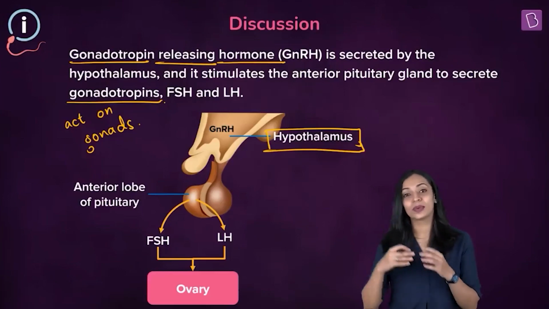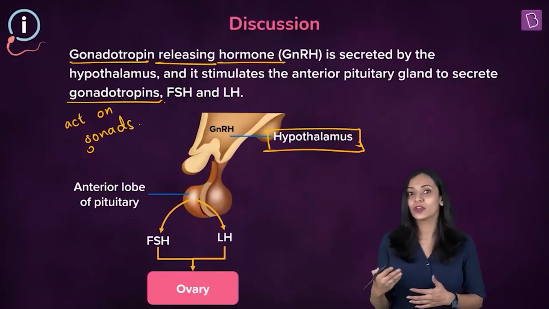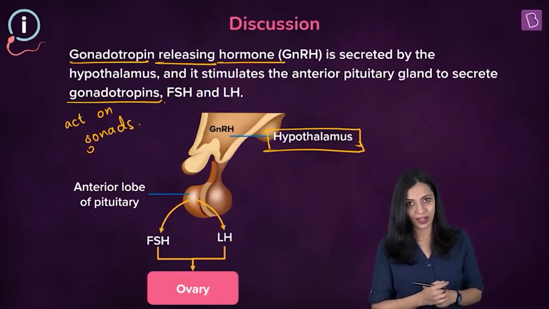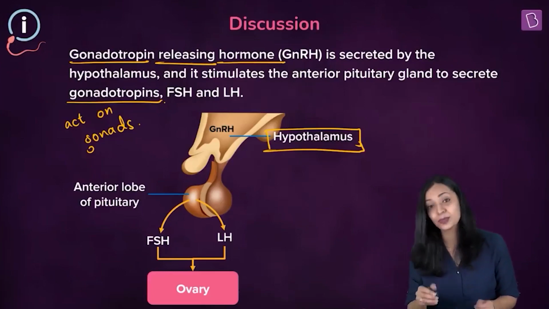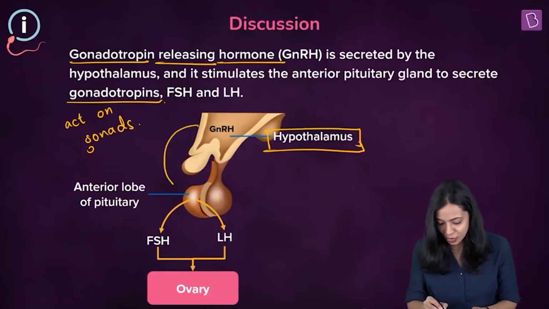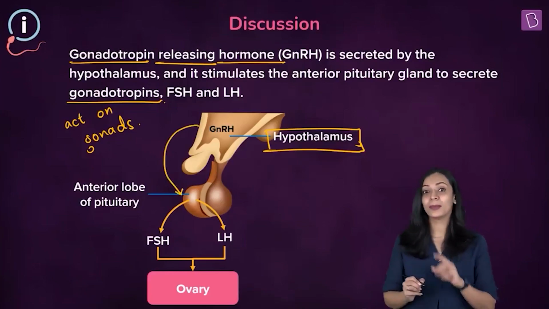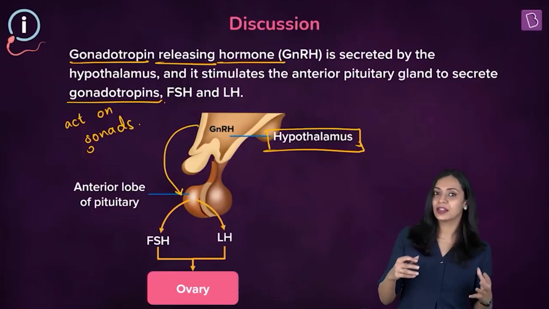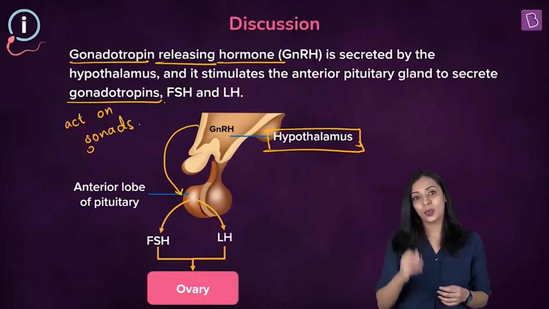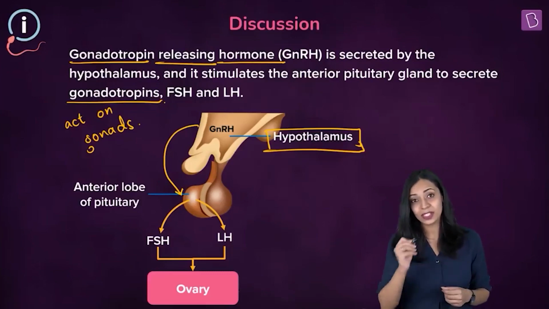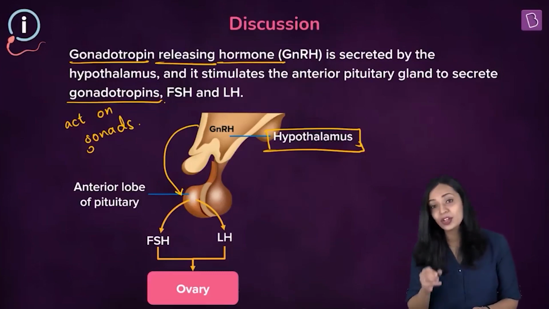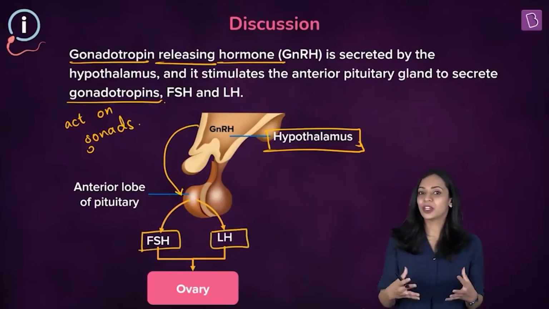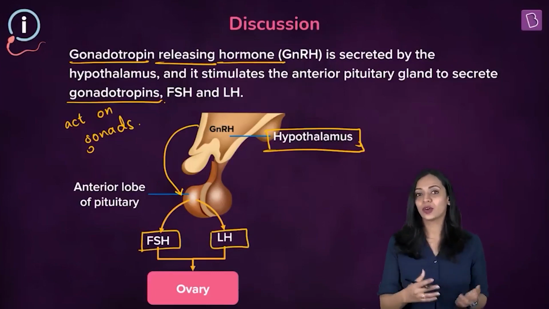And in the second blank, we were supposed to give the name of the hormones that the anterior pituitary secretes when it is stimulated by GnRH. Okay, so when GnRH is produced by the hypothalamus, it acts on the anterior lobe of the pituitary. Remember, pituitary gland also is found in the brain, and it has two lobes. There's an anterior lobe and the posterior lobe. So when GnRH is produced by the hypothalamus, it will stimulate the anterior pituitary to produce gonadotropins, which are FSH and LH. Okay, like I mentioned, these gonadotropins, they act on the gonads.